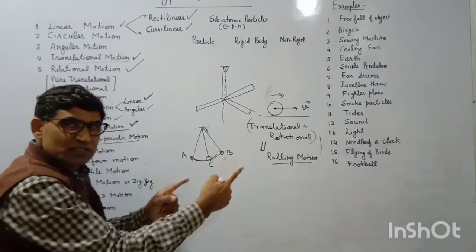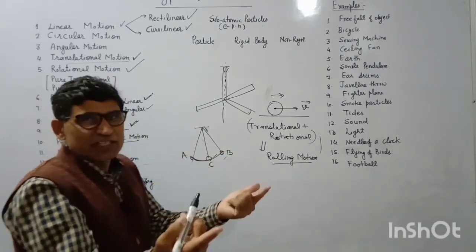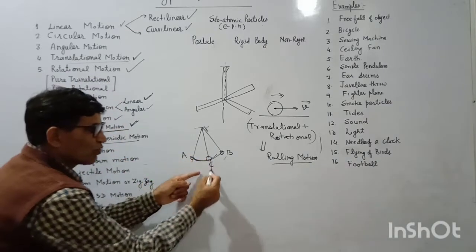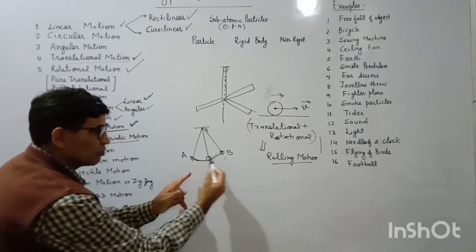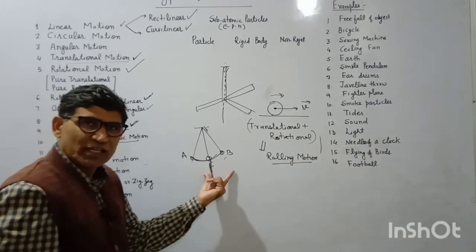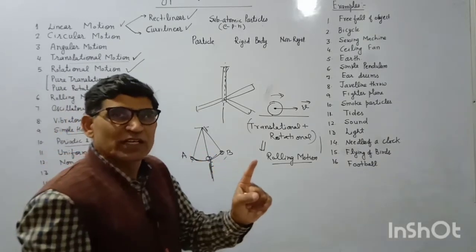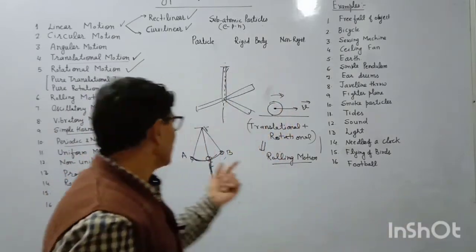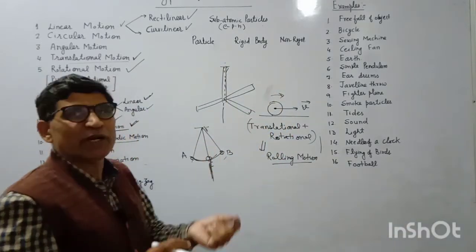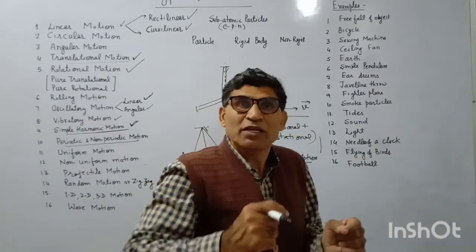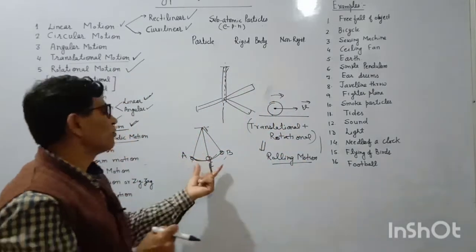In the next vibration it takes the same time, so it is moving to and fro about this mean position. That's why it is oscillatory. It is periodic also, and it has only a single frequency that does not change, so it is simple harmonic. A simple pendulum is not so simple, but it has simple harmonic motion.